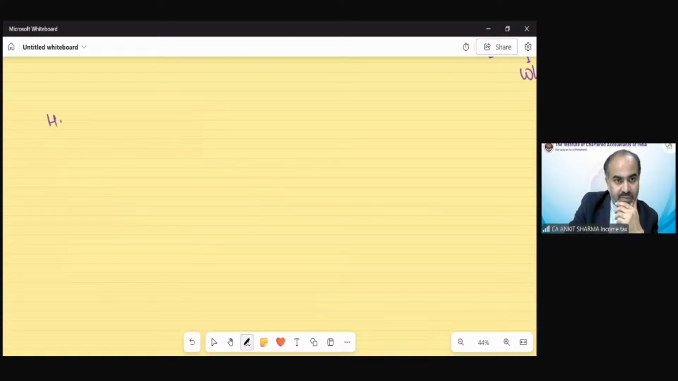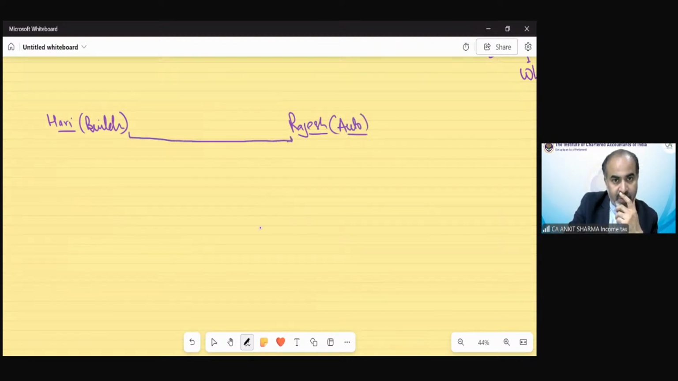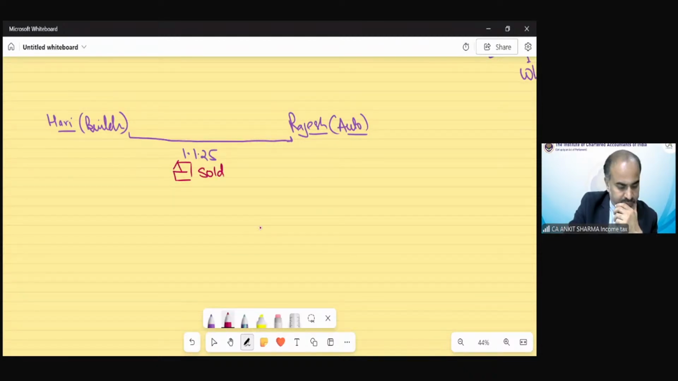So there was Hari. Hari is a builder. And Rajesh, he is an automobile dealer. The transaction took place on 1st January 2025. A building has been sold. Consideration is 90 lakh. The SDV we need to take is 150 lakh. Fine. 140 lakh is irrelevant.